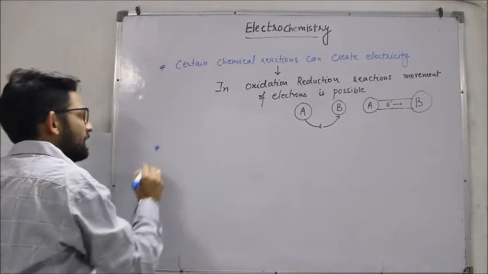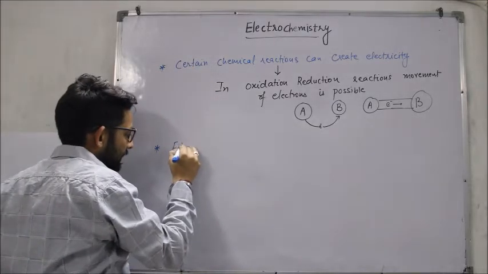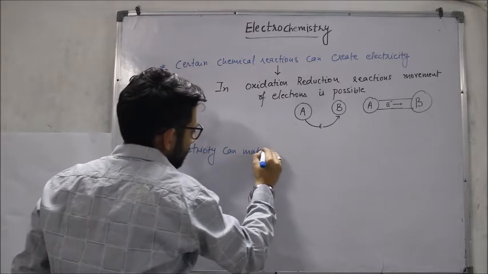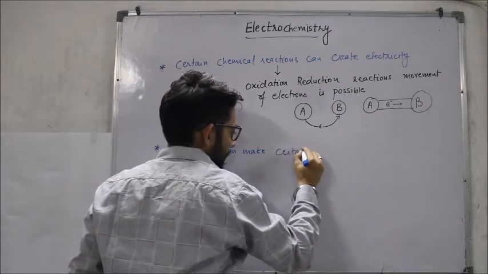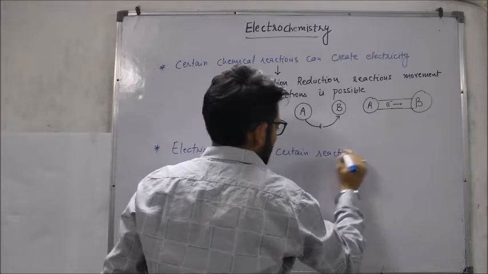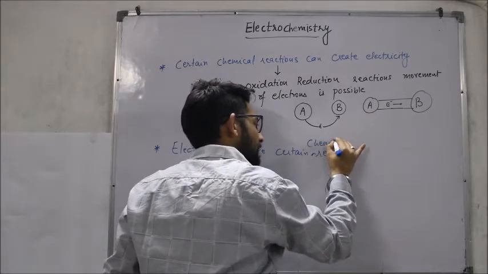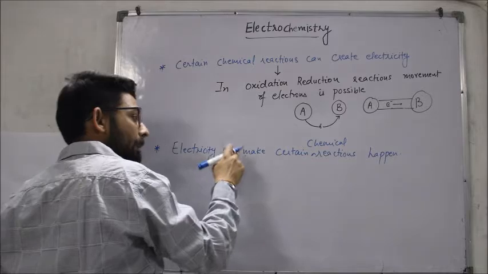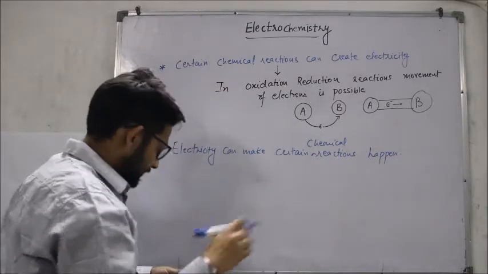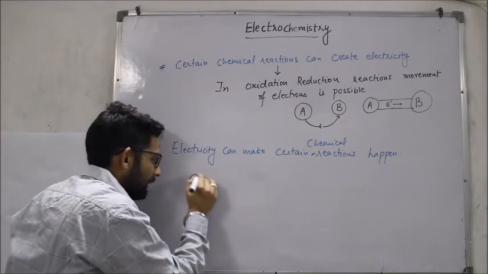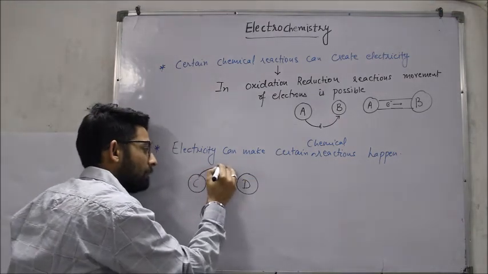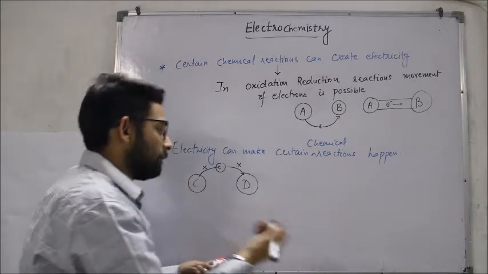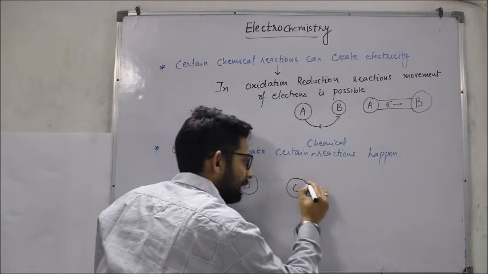Now the second part which we have understood before is that electricity can make certain chemical reactions happen. अब क्या है इसमें, electricity can make certain chemical reactions happen. जैसे if I take C and I take D, now C is not willing to give electrons to D and D is not willing to take an electron from C. तो यहाँ पर movement of electrons है ही नहीं, तो हम क्या करेंगे? What are we going to do?